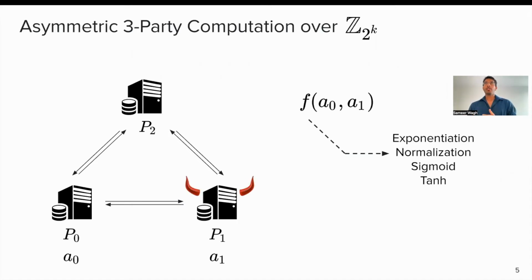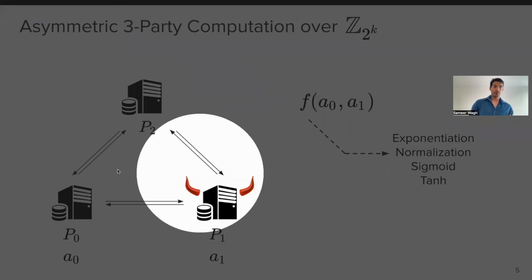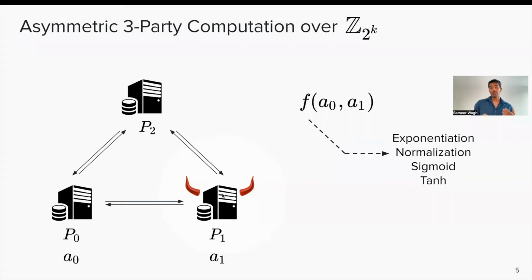In terms of the corruption model, we look at a single corruption model, so only one of the three parties can be corrupt, and we look at both semi-honest as well as malicious corruptions. Particularly given that it's an asymmetric protocol, the corruption could be in one of the parties P0 or P1, or it could also be corrupt party P2, and we have to handle these two cases differently.